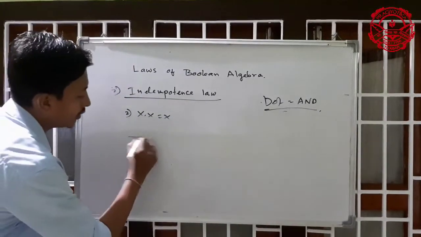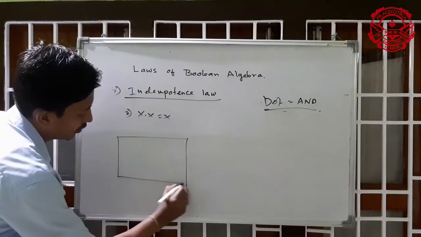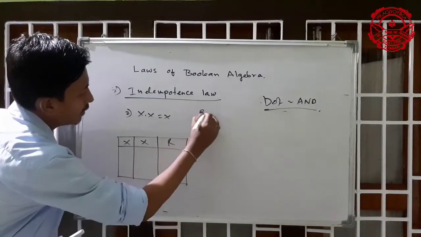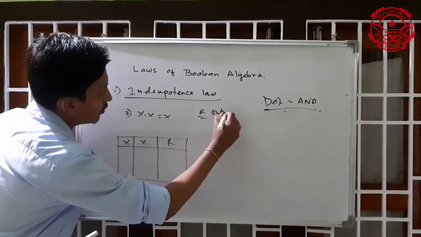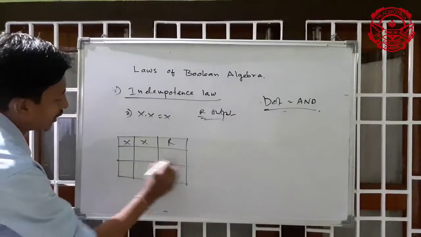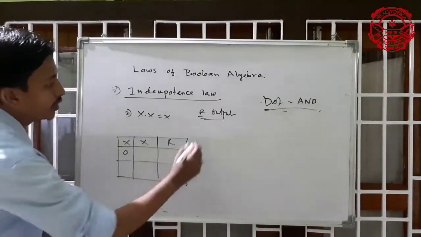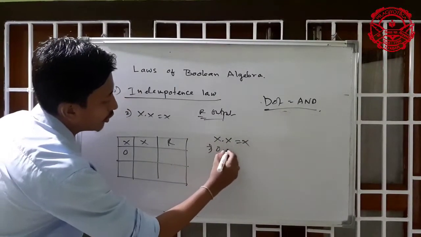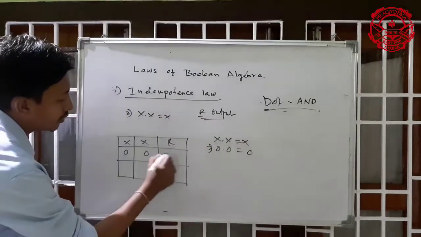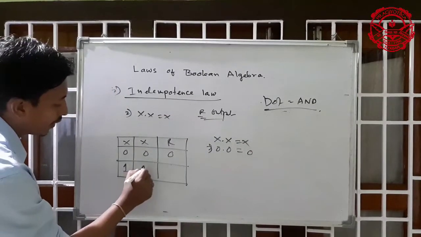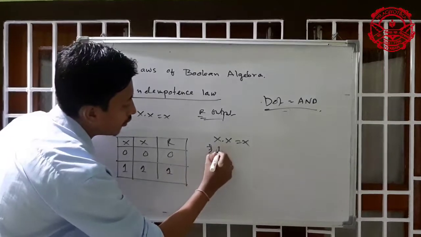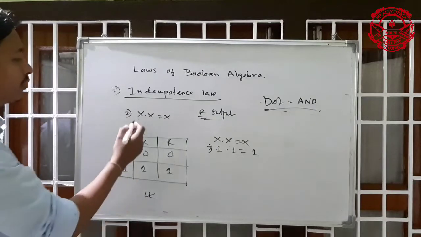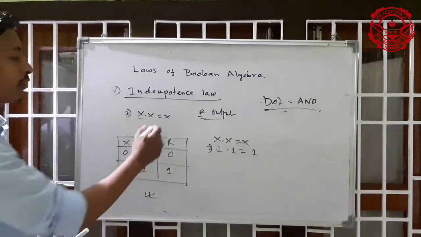Now you can see in the truth table, x and R. R means the output. First value I am taking is 0, x dot x equal to x. So 0 dot 0 equal to 0. Again 1 dot 1 equal to 1. So the answer will be the same. Whatever the value of x, the result will always be x.